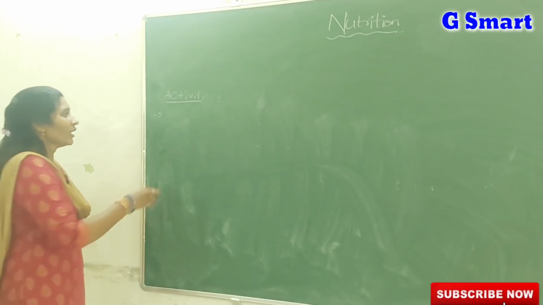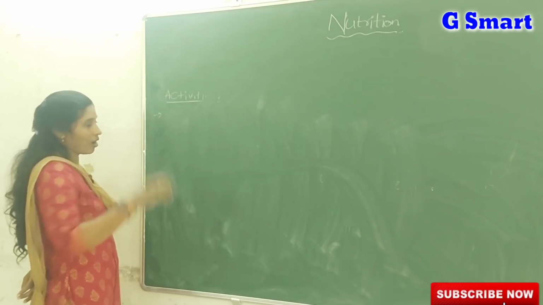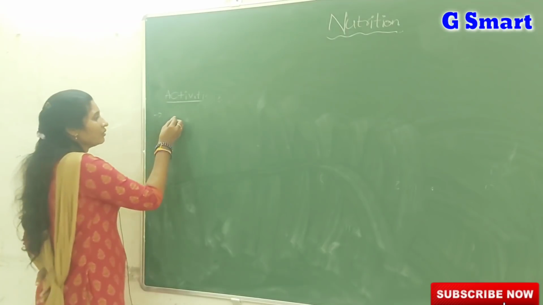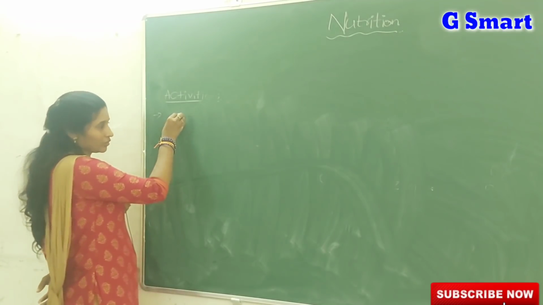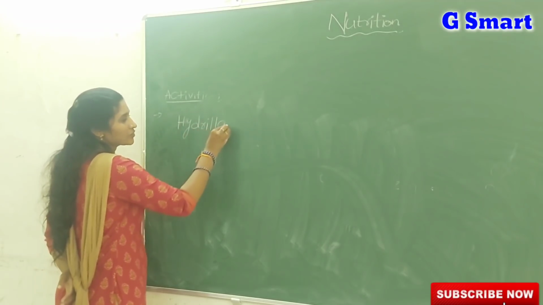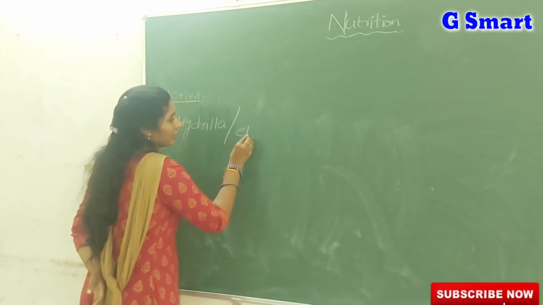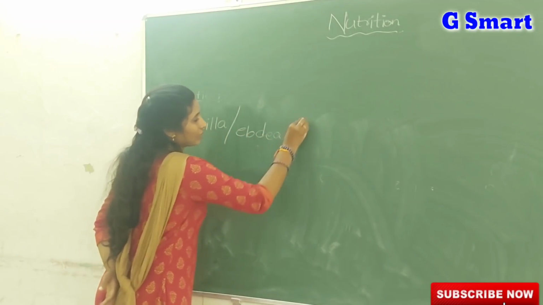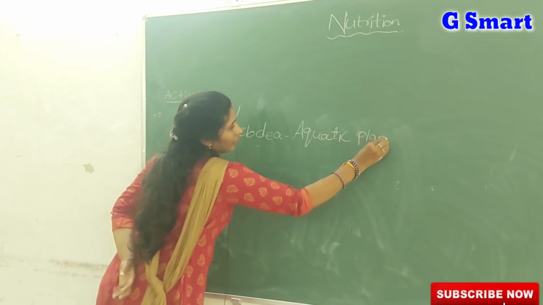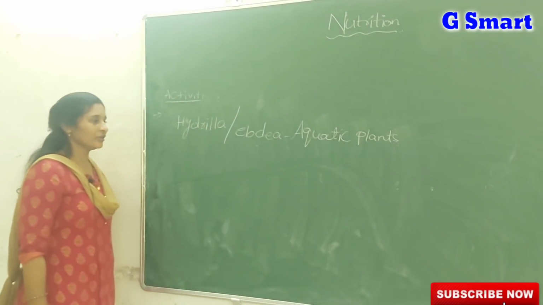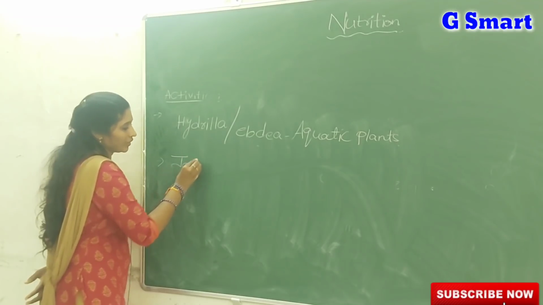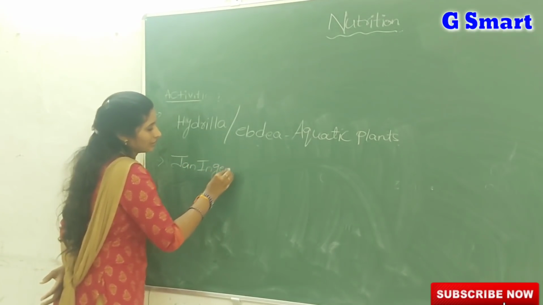And one more activity: oxygen is released during the process of photosynthesis. For that we use aquatic plants only. In the experiment we mostly use two types of plants, either Hydrilla or Elodea. These two are aquatic plants. Already we studied Jan Ingenhousz. Who is that? Jan Ingenhousz.